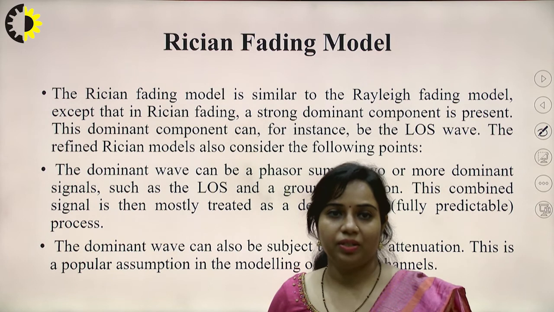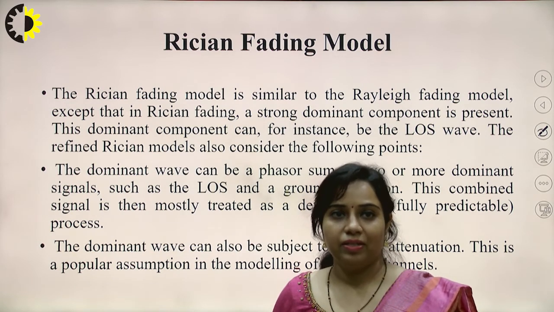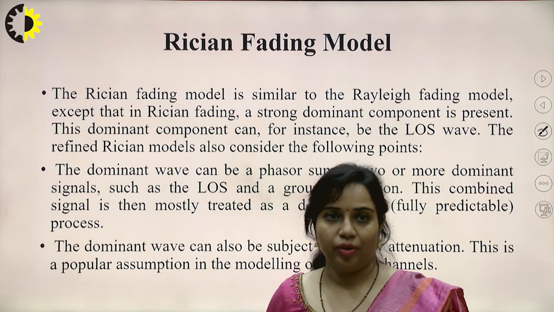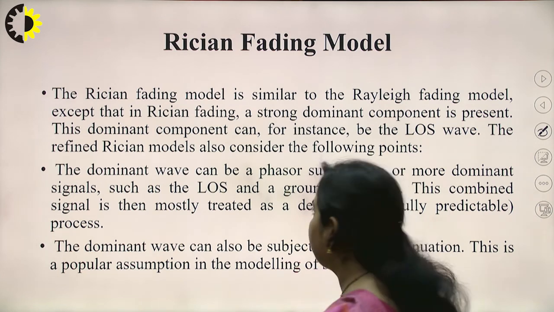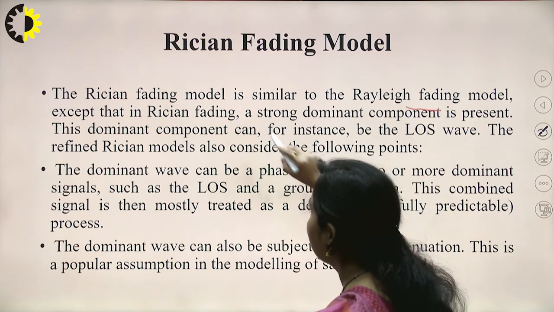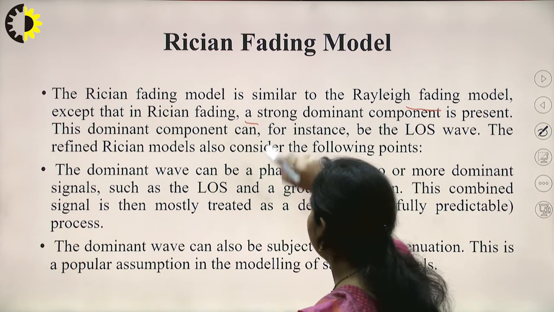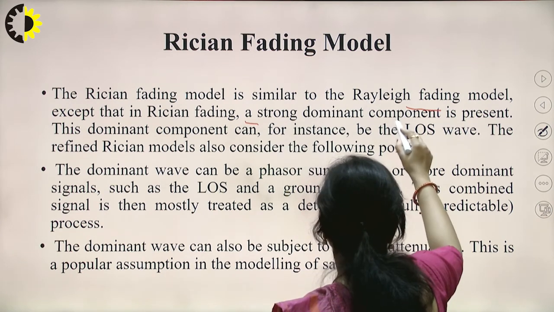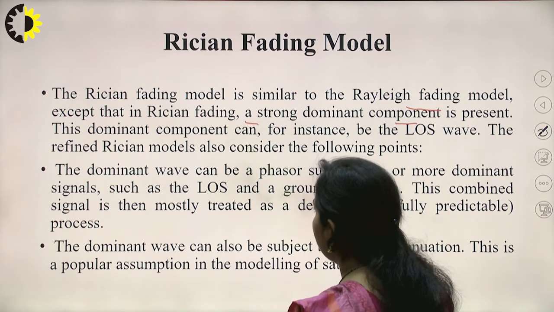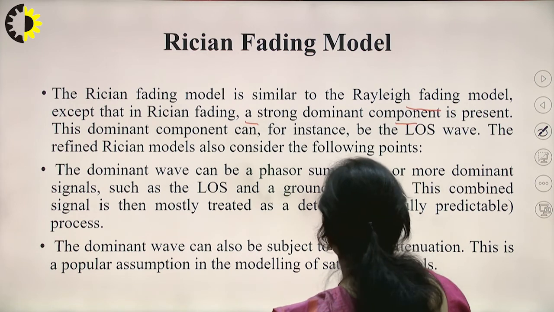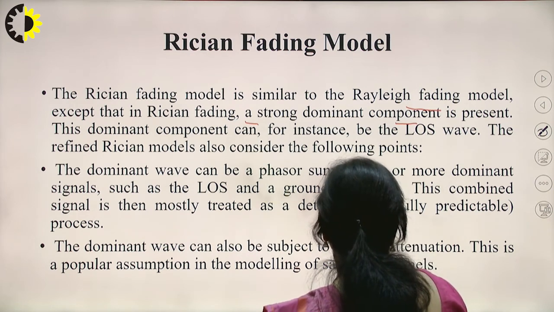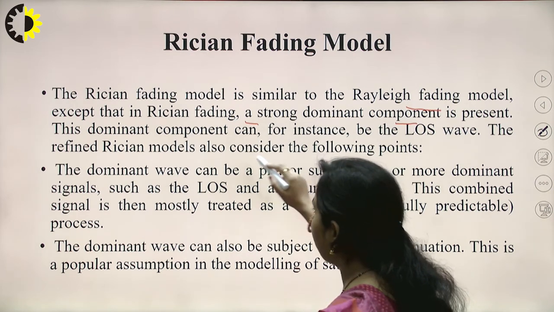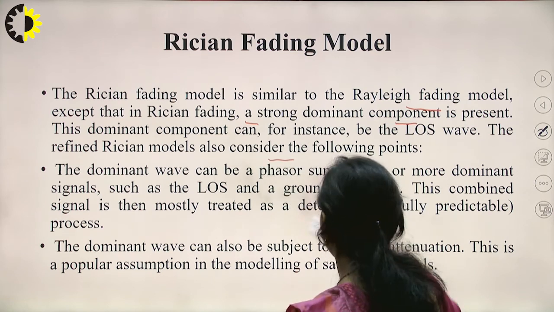Next one is the Rician fading model. Like the Rayleigh fading model, the Rician channel model is there. It is similar to the Rayleigh fading model, except that in Rician fading, a strong dominant component is present. This dominant component can, for instance, be the line of sight wave. The refined Rician models also consider the following point.